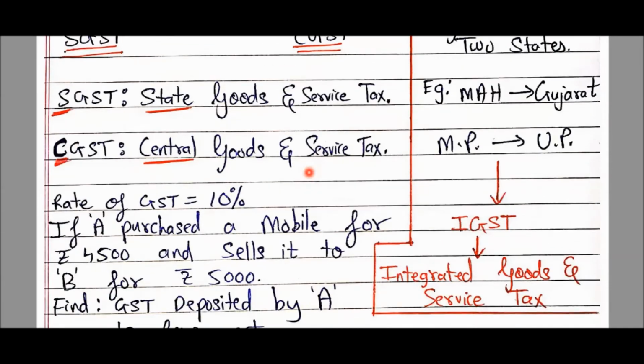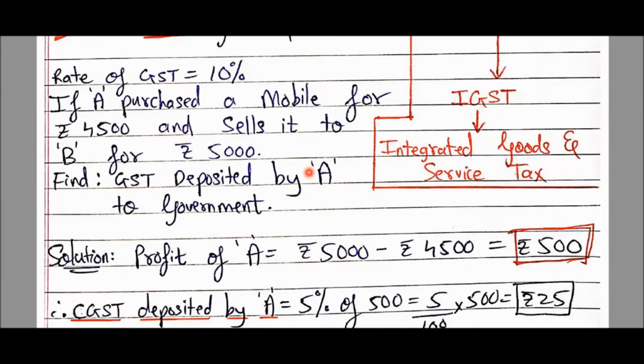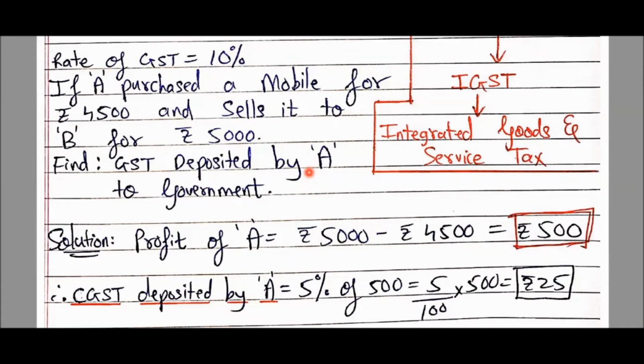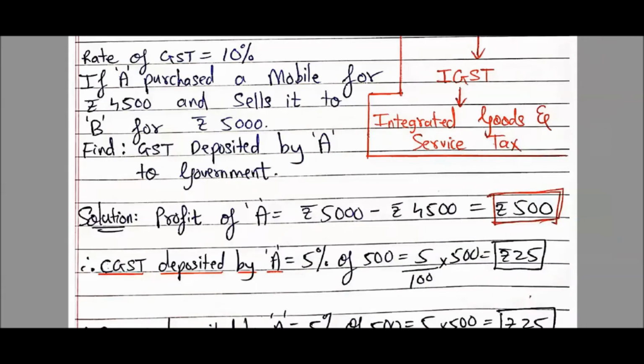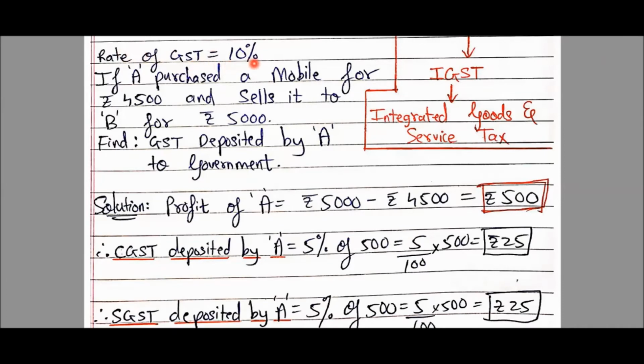Students, to explain in detail about this procedure, I have an example in front of you. I'm starting my lecture with an example. Please see on the screen. Rate of GST, मतलब GST का percentage is 10% given to you. Okay, let's see the sum.